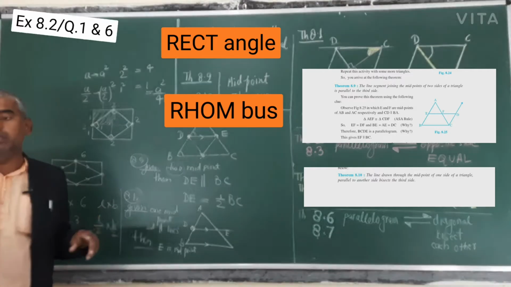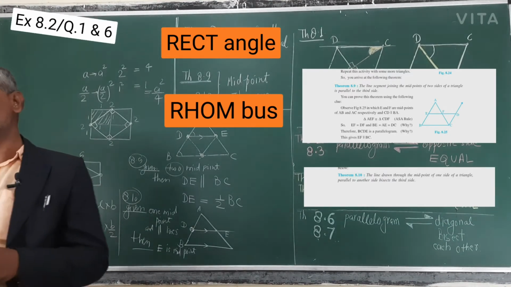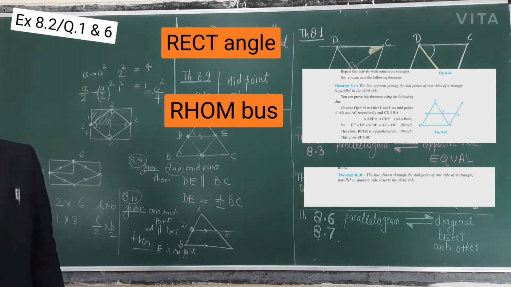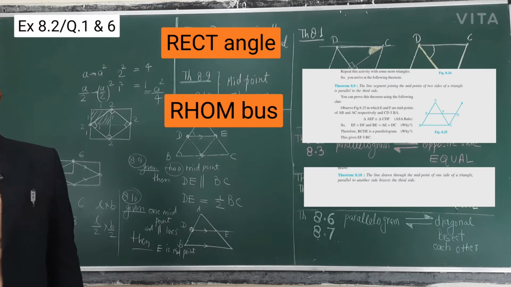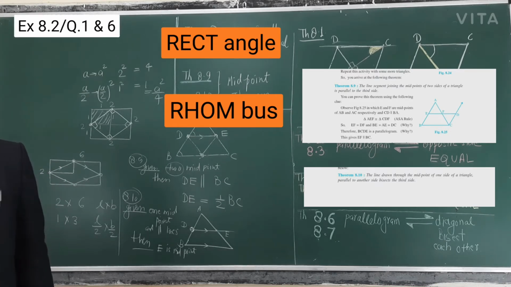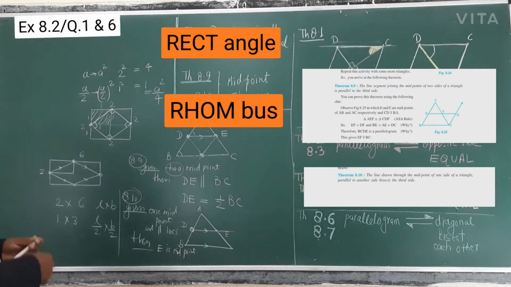So 8.2 is about the same type of problems. You can see in question number 2 and question number 3. A rhombus is there, and when you join the midpoints of a rhombus, you will get a rectangle. In question number 3, a rectangle is there.